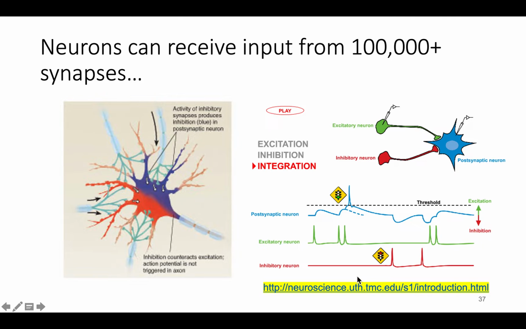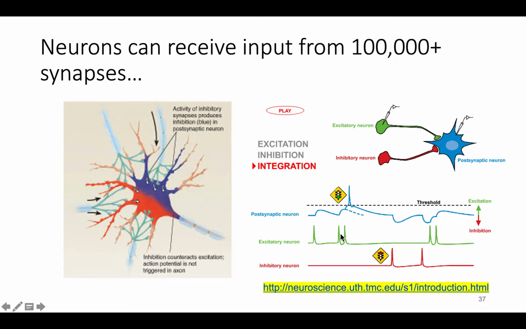In this figure from Neuroscience Online, we see the effect of an excitatory neuron in green and an inhibitory neuron in red. When the excitatory neuron fires an action potential, it will release neurotransmitter that will bind to receptors on the postsynaptic neuron and cause a depolarization called an EPSP.